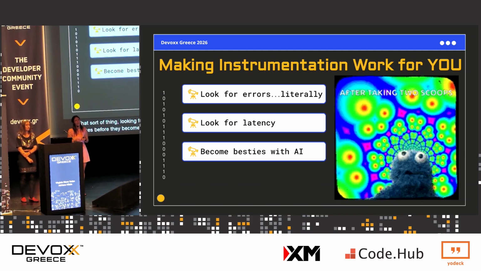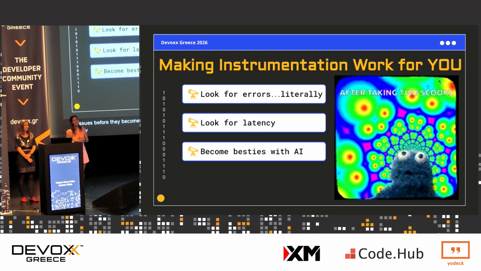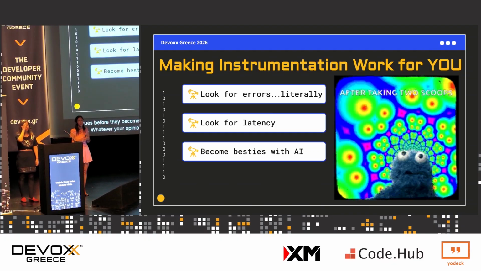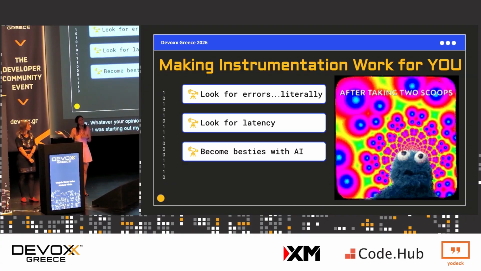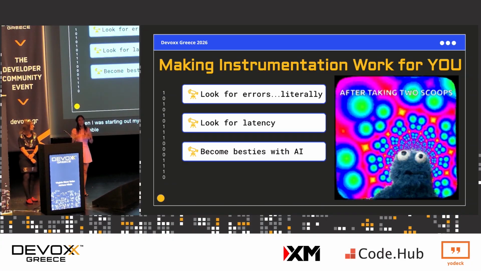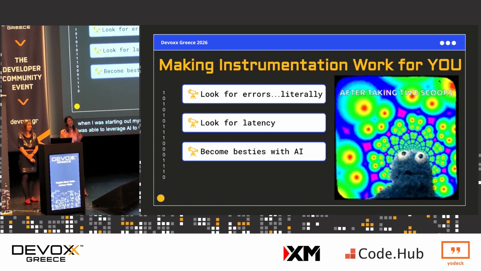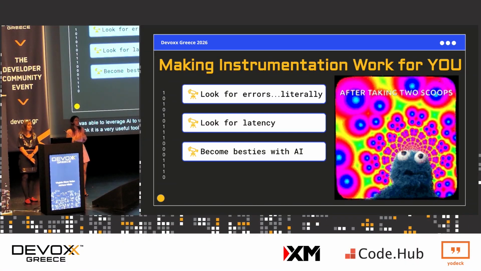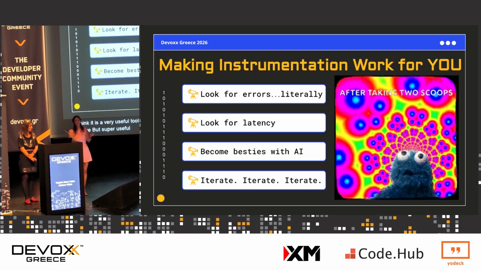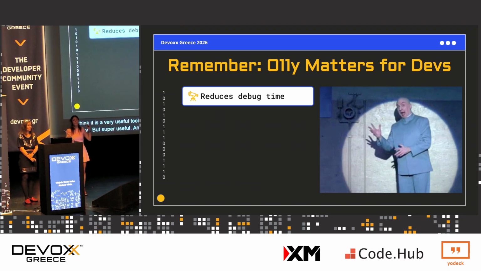Become besties with AI. AI is here to stay, whatever your opinions of it may be, but it is a useful tool. I wish I had that when I was starting out my career. It's cool that Diana, coming from an SRE background, was able to leverage AI to vibe code her way into instrumenting with OpenTelemetry. It does involve a little bit of work, and there is a bit of a learning curve, but it is super useful. And of course, iterate, iterate, iterate.